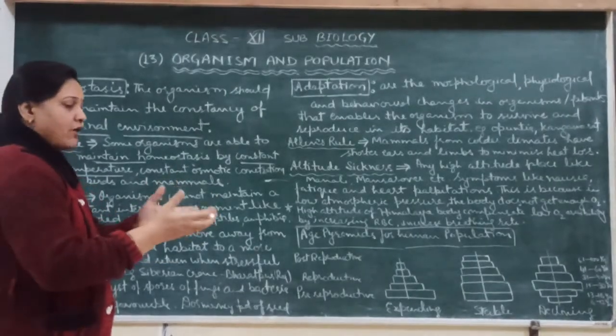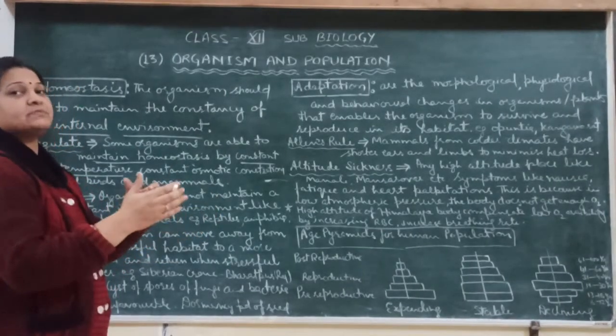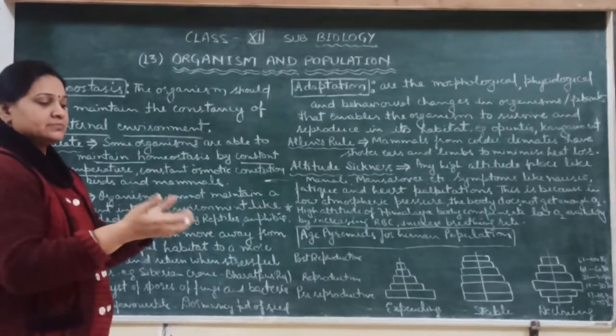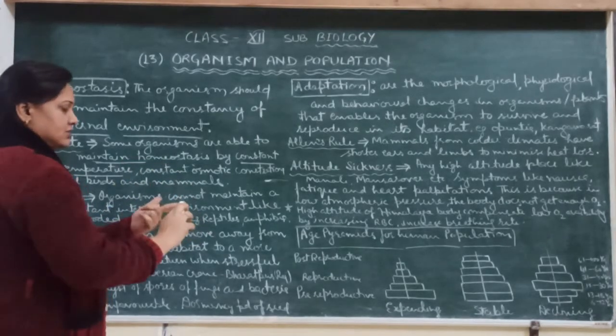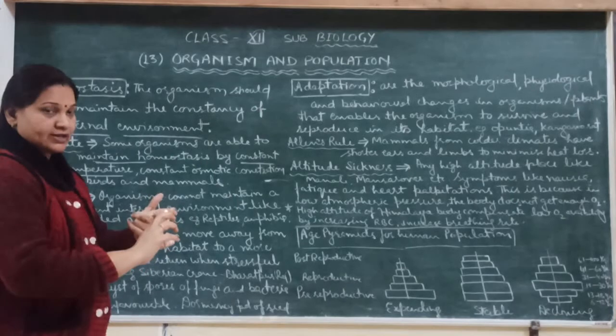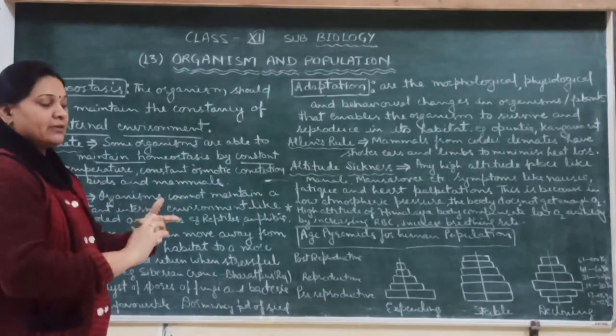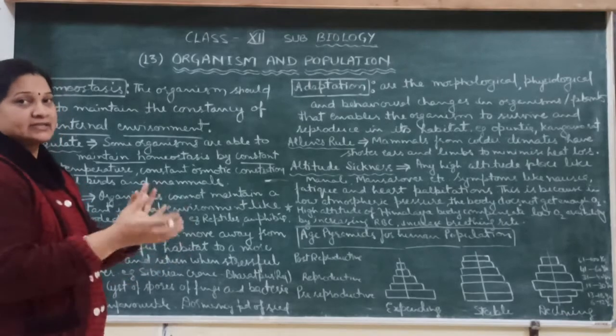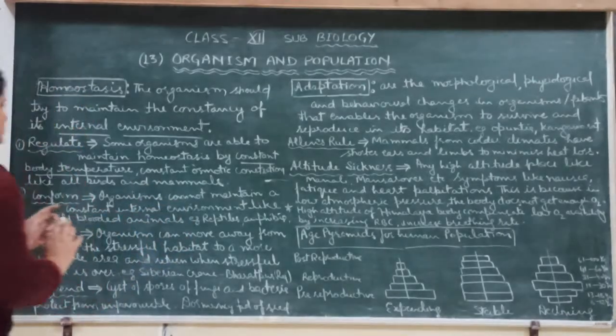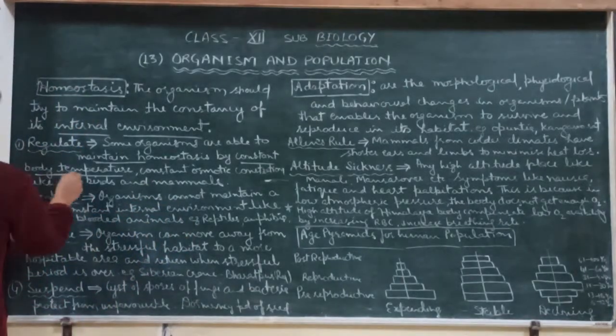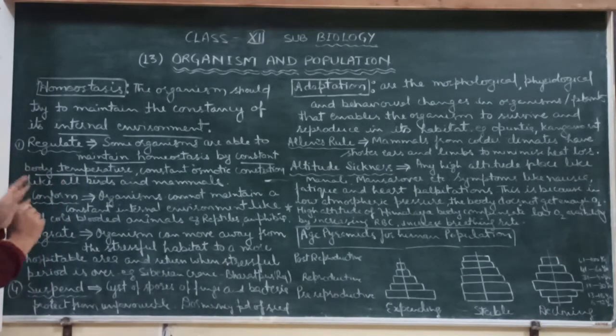How is it maintained? With the help of sweat glands, with the help of hairs, and with the help of the kidney, which maintains the water level. So our body temperature will be constant every time.